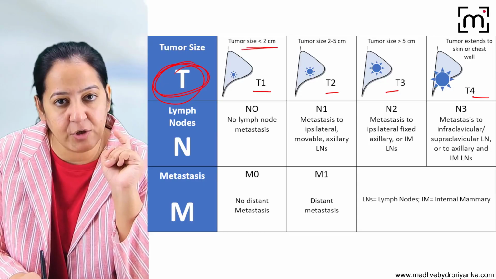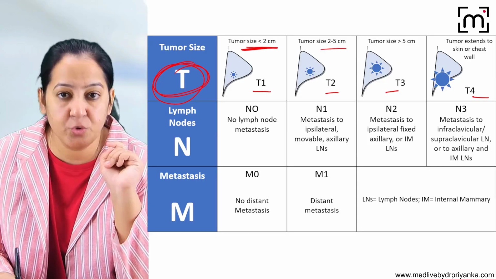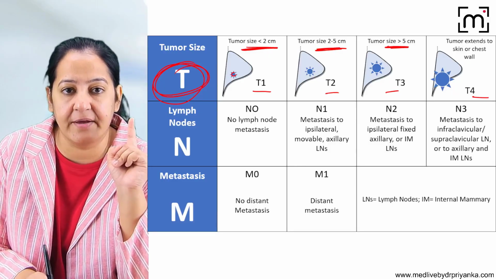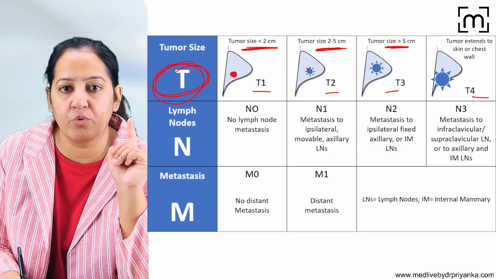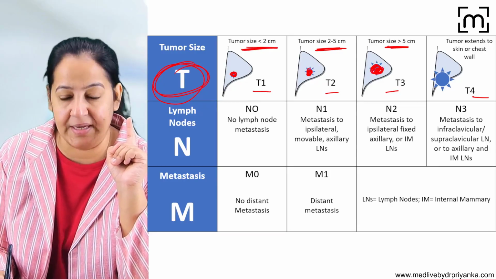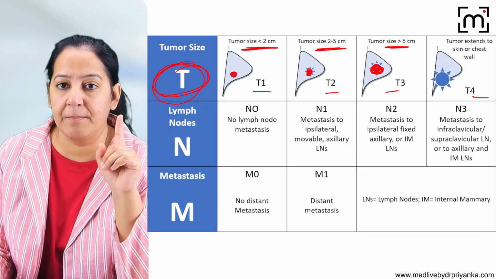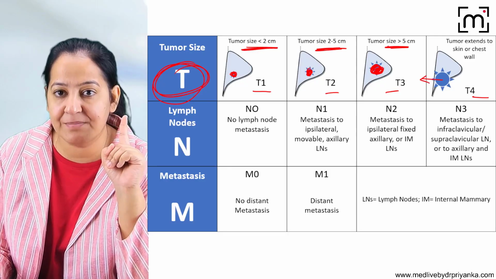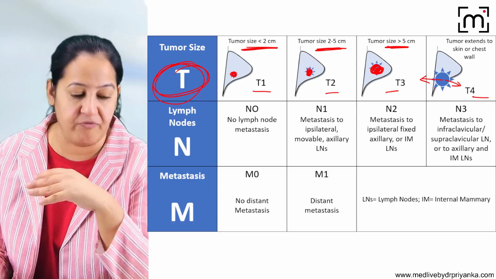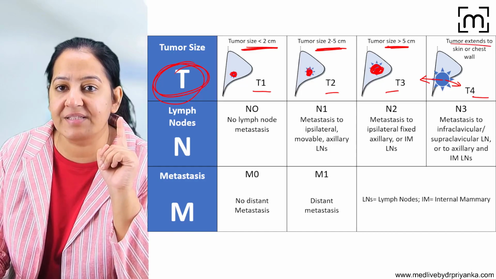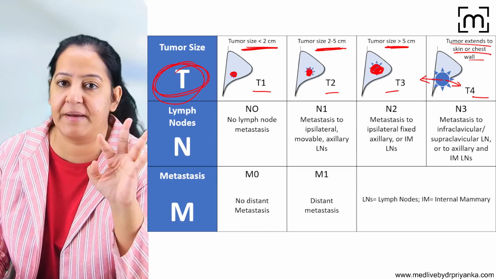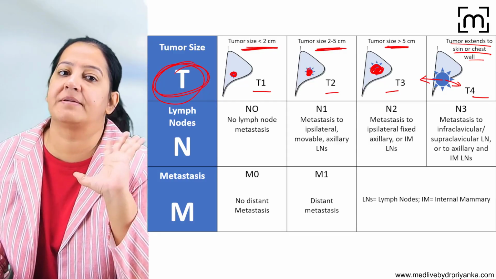If the tumor is less than 2 centimeter, it's T1. If it is 2 to 5 centimeter, it's T2. If it is more than 5 centimeter, it's T3. You see here it's less than 2 centimeter. Here 2 to 5 centimeter. Here more than 5 centimeter. So that's T3. And whatever is the size of the tumor, if it is infiltrating the pectoralis muscle, ribs, or if it is infiltrating the skin, either downwards or upwards, it is T4. T4 is extending to the skin or the chest wall. Whatever is the size doesn't matter. So decide the T for that person.